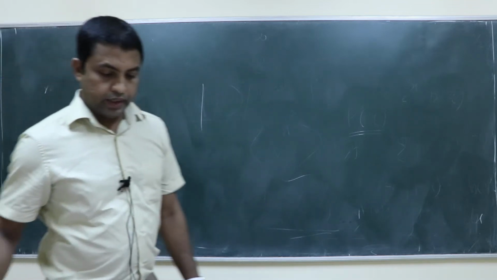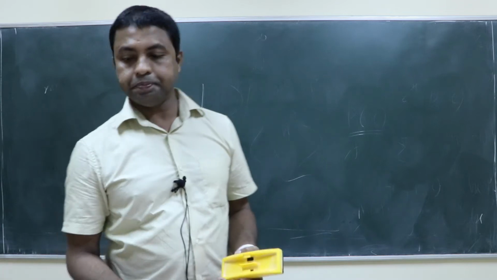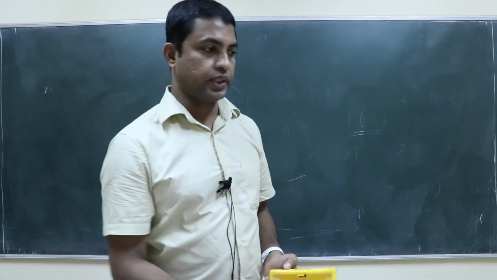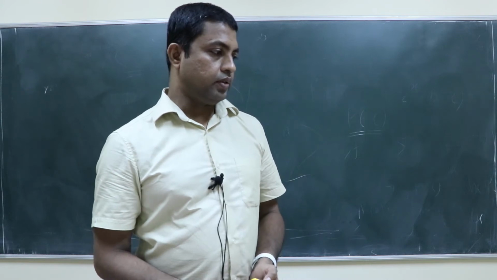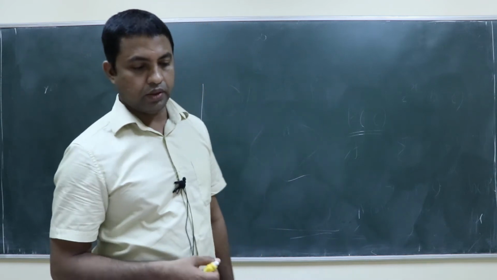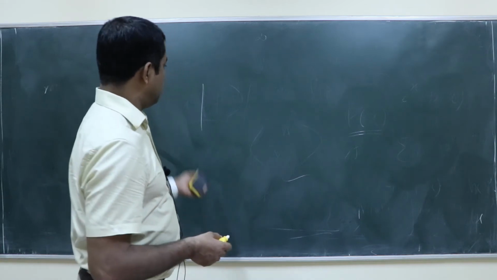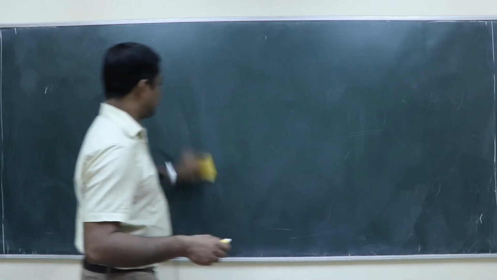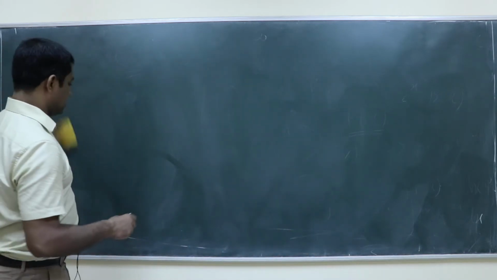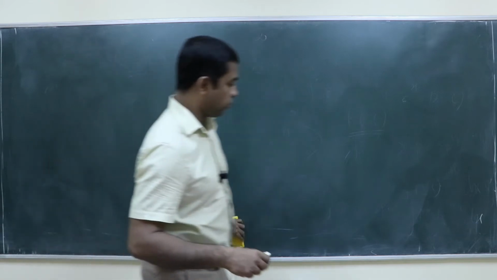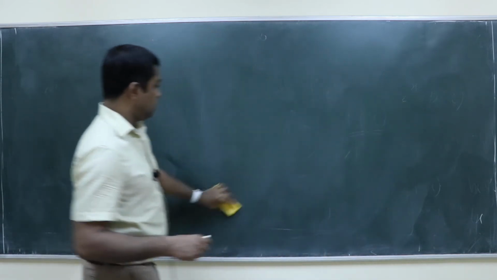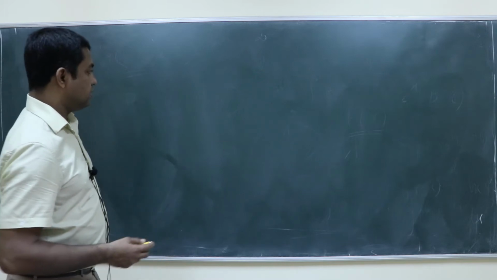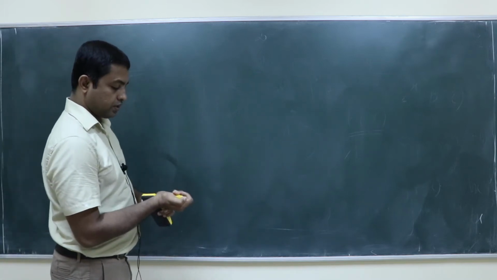Today we are discussing continuous probability distribution, and we discussed the probability density function and cumulative distribution function, then the moment generating function, and its relation with the generating function we discussed in the case of discrete probability distribution. So now let us define the central moments.